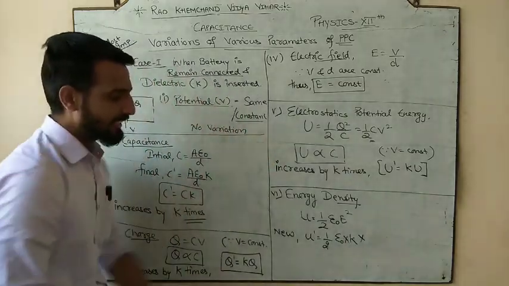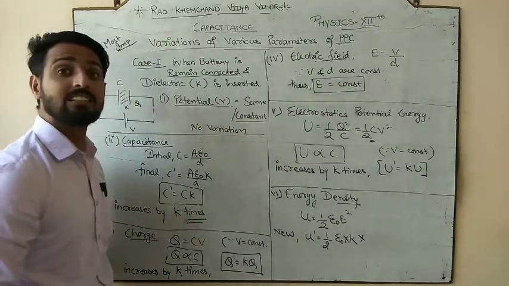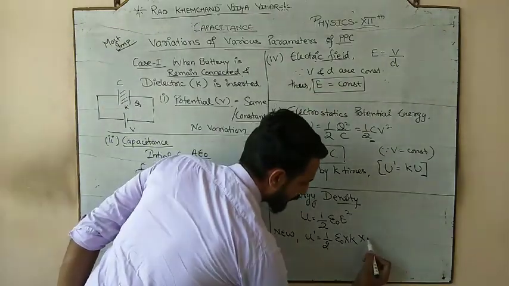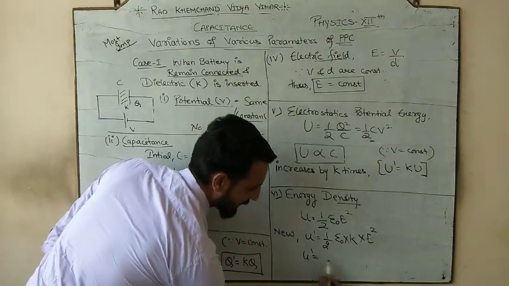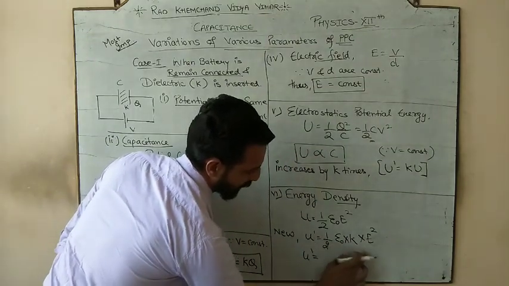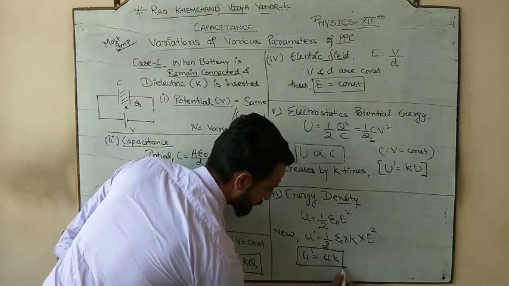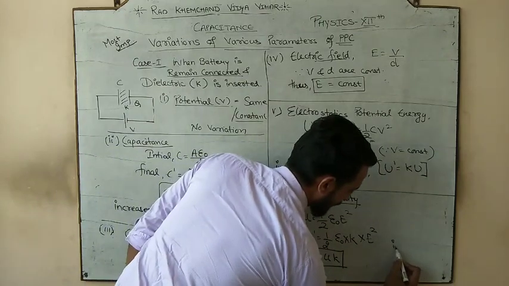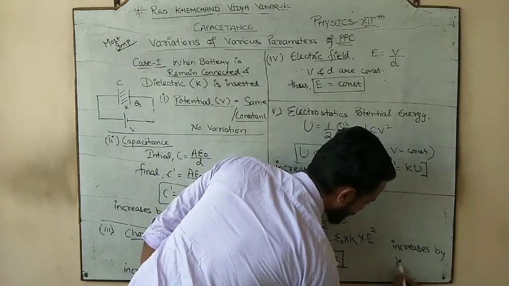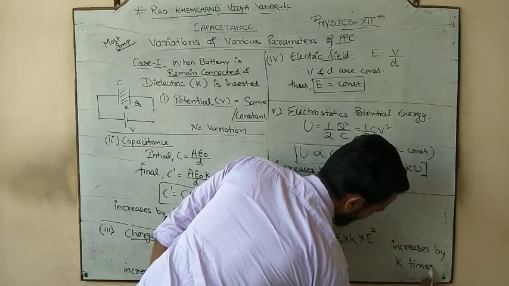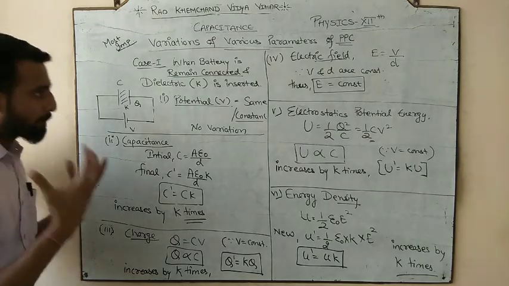What is the meaning of E? This E stands for electric field, and the electric field is constant. And if the electric field is constant, it would remain E square. So your new energy density would be half epsilon naught E square, which was the old one, times K. So what happens to the energy density? It increases by how many times? K times. This is the last and the sixth parameter.